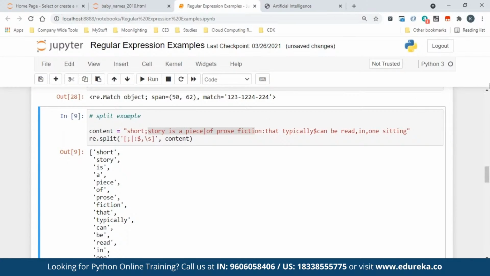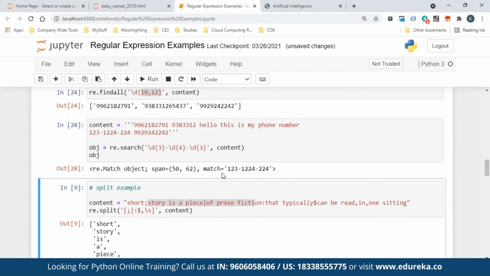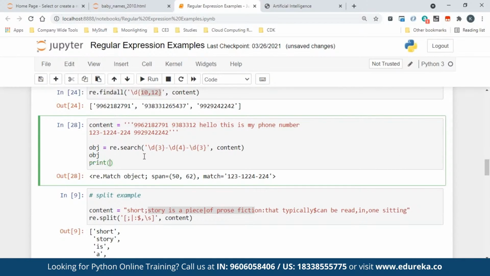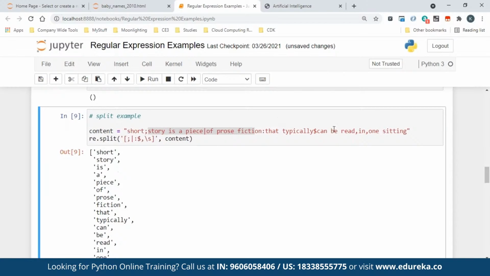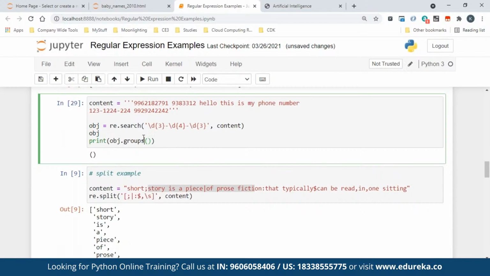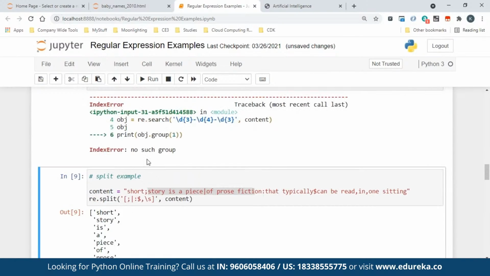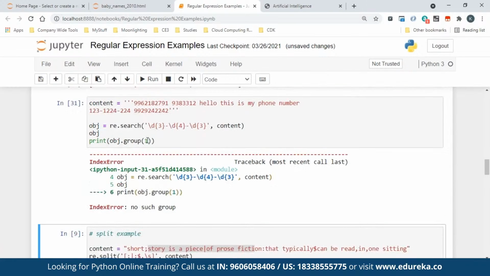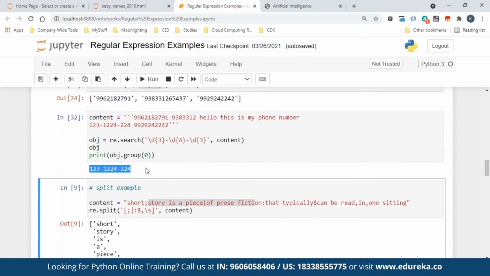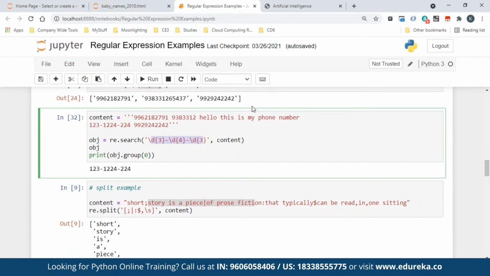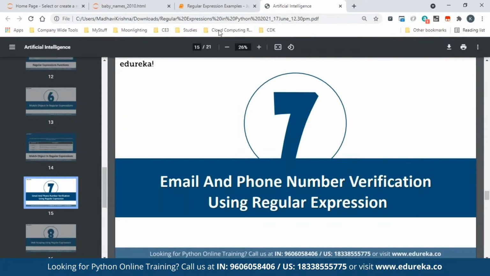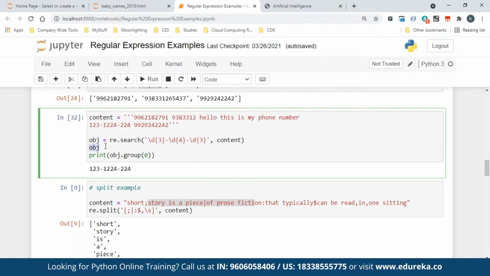The way to look at it is, whenever it matches, it will give you something like this object. And the way to look at it is object dot groups, and this groups has nothing, and there's another function, group. Yep, so for this particular thing, there is no 1, I think it is 0. So you can see the first match is 0th. So this is how you can print the required match rather than seeing the regular expression object. So we are mixing regular expression symbols along with groups so that we can fetch the required match. So we know that a match happened. In order to fetch it, as we know, group is the function to get each match that occurred, like first match, second match, third match, like that.